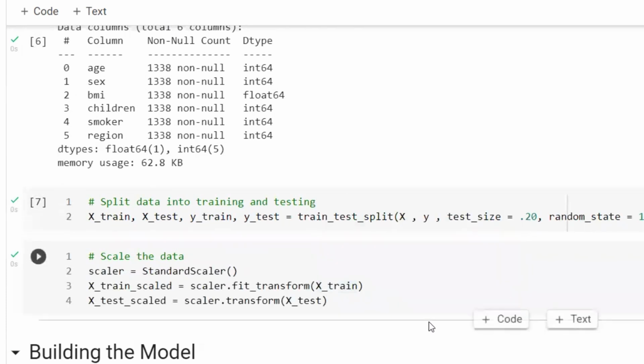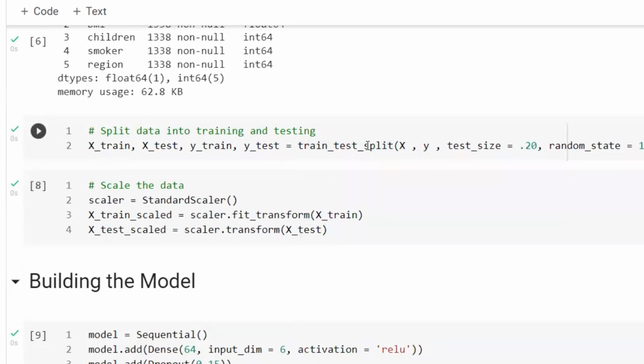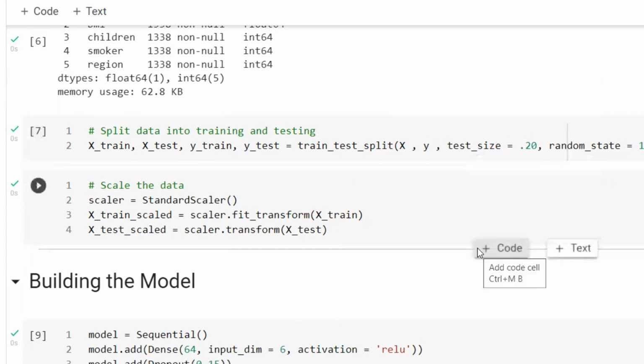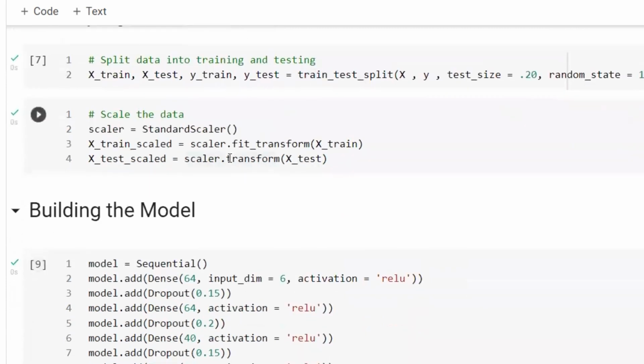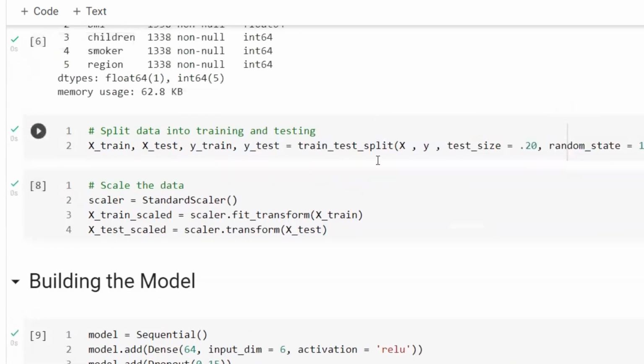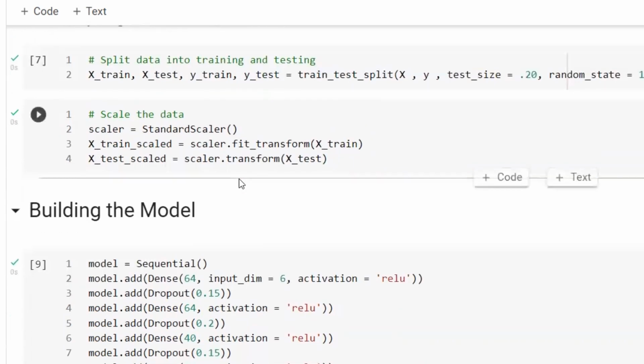But before that, we need to split the data into a training set and a testing set. To do that, we're going to use the train test split function. We need to feed this function X, Y, the test size, and the random state. You can see here we are defining the test size as 20%. It means we are giving 20% of our data set to the testing set and 80% to the training set. And we are splitting the data set into X train, X test, Y train, Y test.